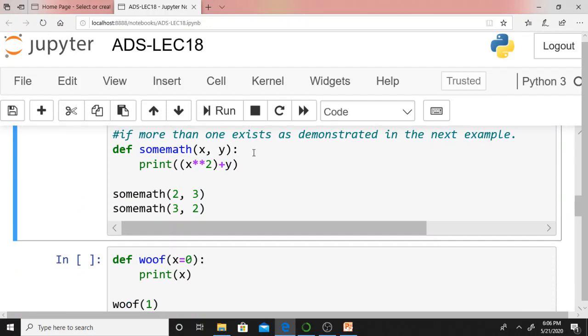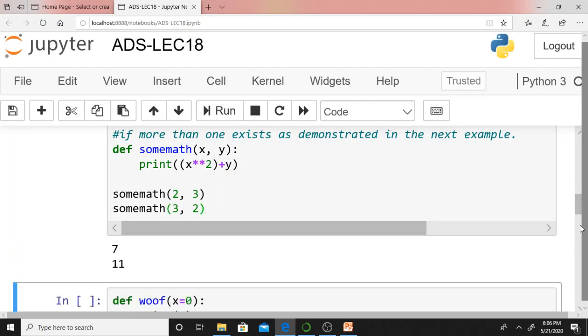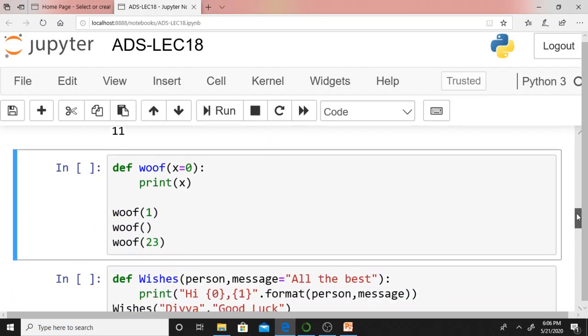This is a function which takes 2 arguments, x comma y. Print x square plus y. This also we discussed. Let me run this one. What output you are getting? You are getting 7 comma 11.